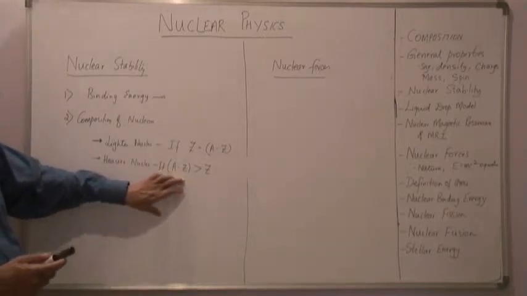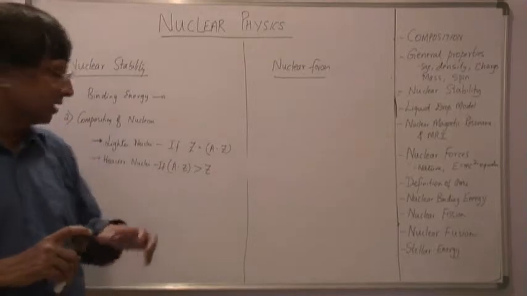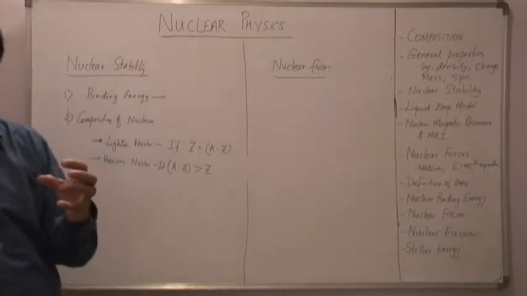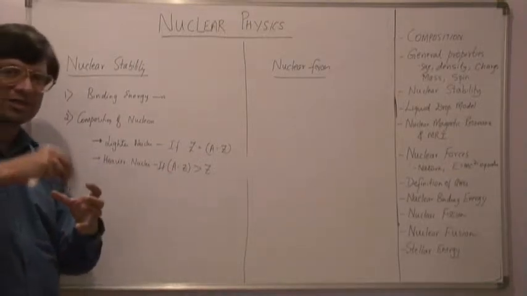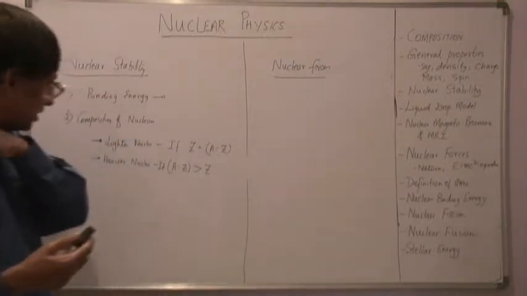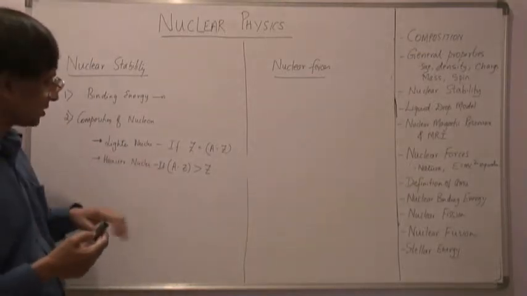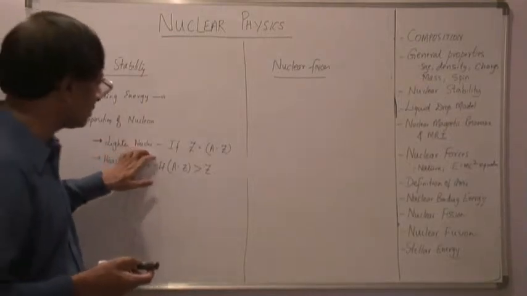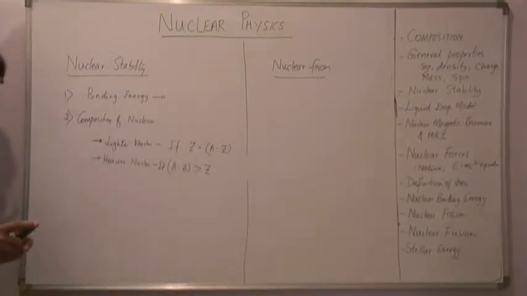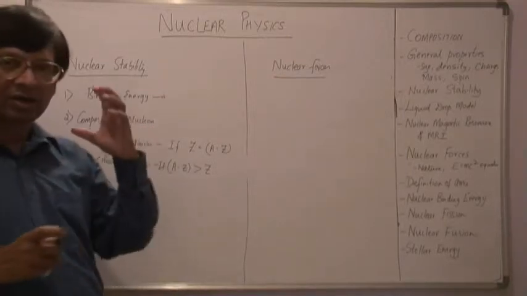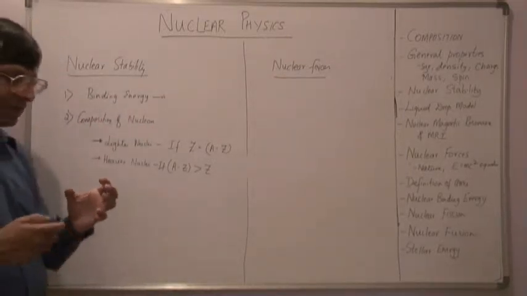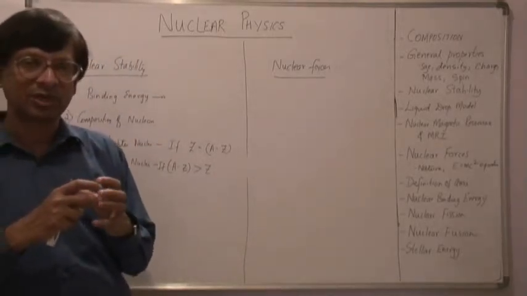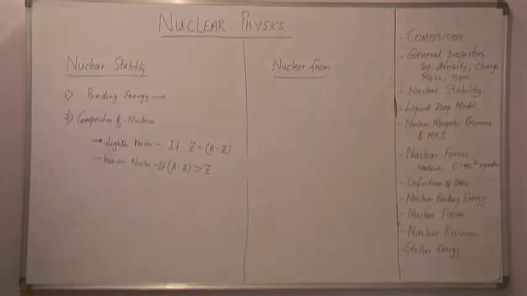It's logically quite simple to understand why this should be so. As you put more and more protons inside there, the repulsive forces increase, and therefore if you have neutrons inside there, they somewhat neutralize the electrostatic forces. So this is the logical explanation we can think of. But in general, for lighter nuclei, if the number of protons and number of neutrons are equal, then such nuclei are stable. For heavier nuclei, if the number of neutrons inside the nucleus is greater than the number of protons, such nuclei will be stable.